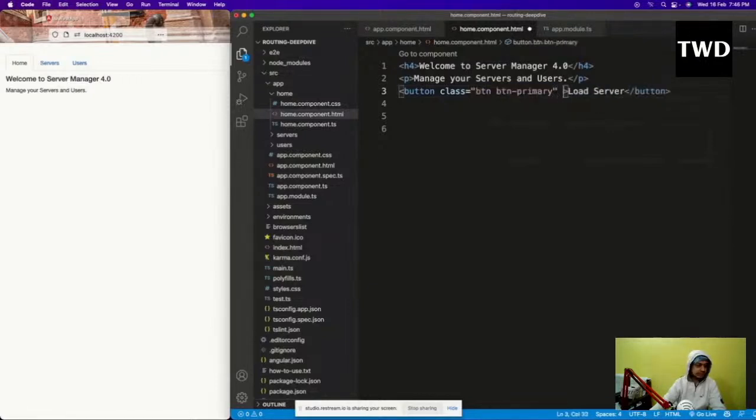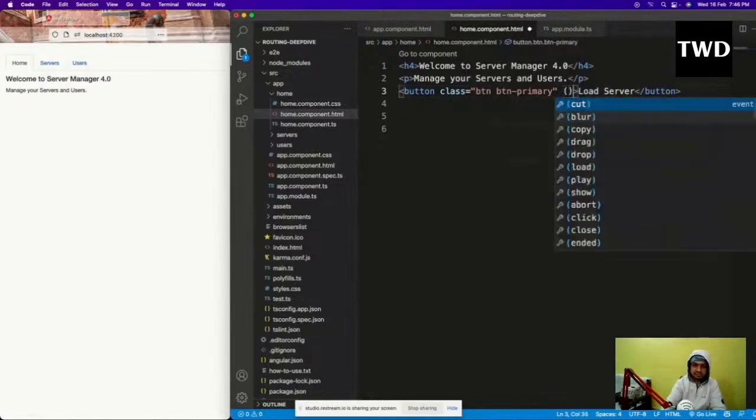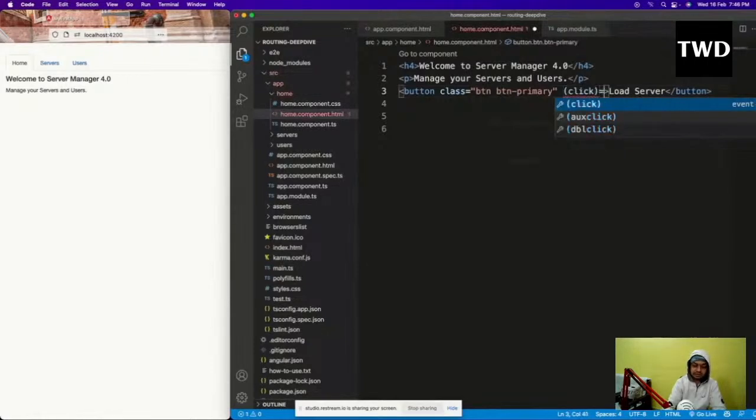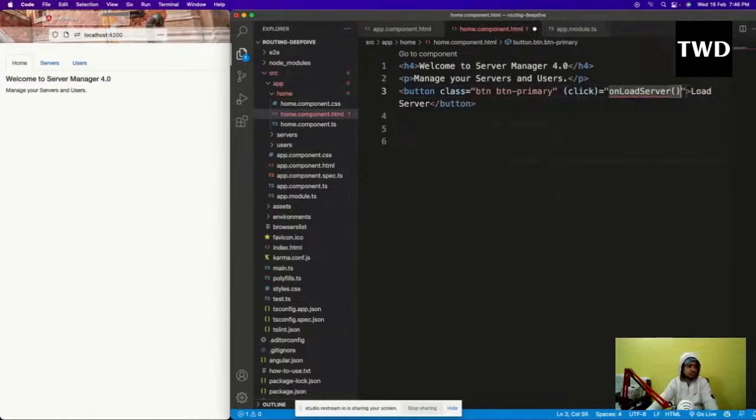Then I'll have click equal to onLoadServer. So onLoadServer I have done. Now I'm going to create this onLoadServer.